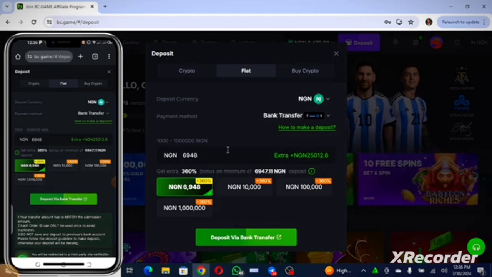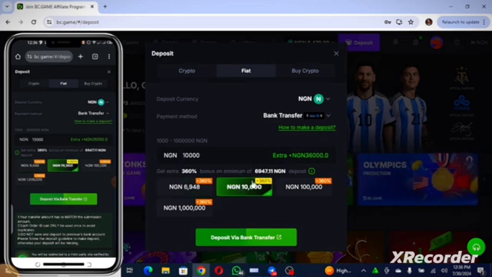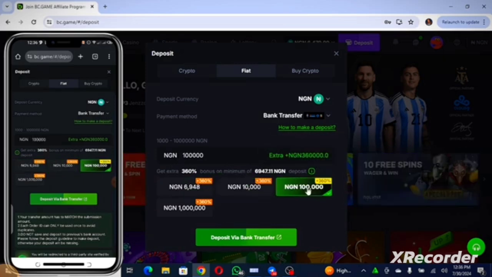Look at this. If you are depositing 9,948 naira, you will be awarded an extra 25,000, even though terms and conditions apply for you to be able to claim this particular bonus. The next amount you can deposit here is 10k, and if you deposit this 10k, you'll be awarded an extra 36,000. The next one is the one of 100k. So if you deposit 100k, you'll be awarded a 36,000 naira deposit bonus.